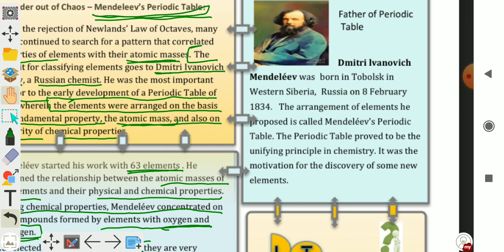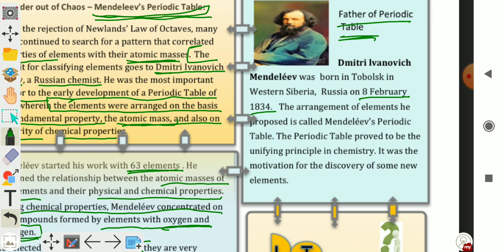Dmitry Ivanovich is the father of the periodic table. He is known as the father of the periodic table. Mendeleev was born in Tobolsk in western Siberia, Russia on 8th February 1834.